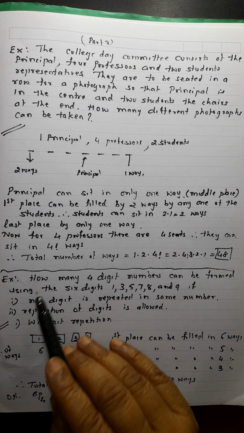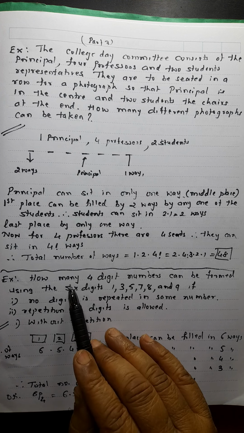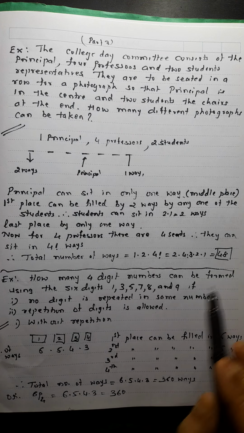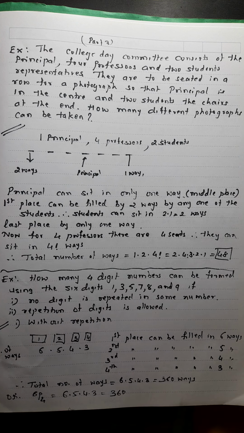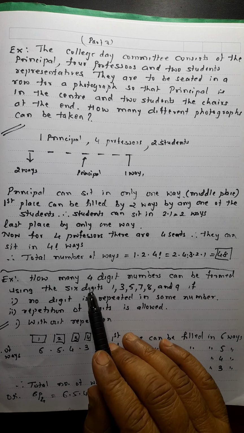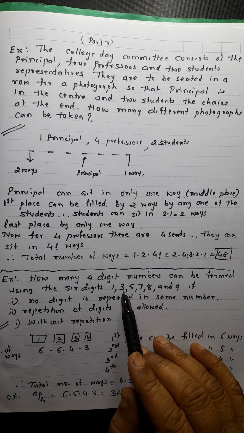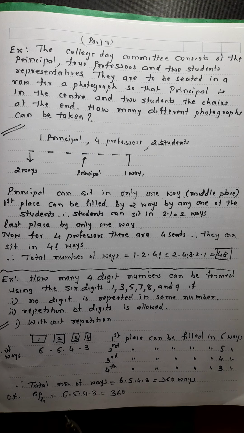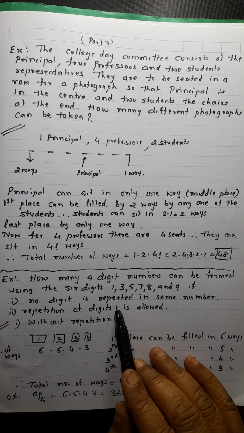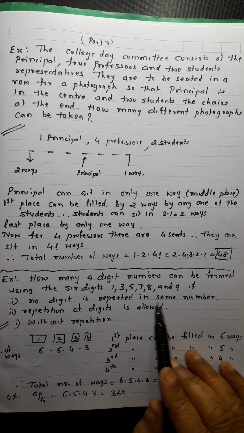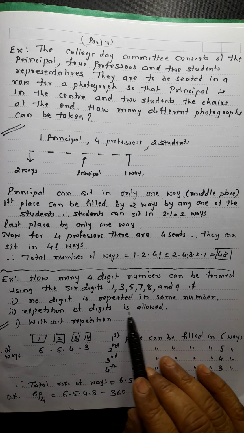Next problem. Such type of problems can be asked in the examination. How many 4-digit numbers can be formed by using the 6 digits 1, 3, 5, 7, 8, 9? Because in numbers, when you write numbers, order is important, because 13 and 31 are different numbers. So this is a permutation problem. First, if no digit is repeated, repetition is not there in the same number. Second question is asked, repetition of the digits is allowed.